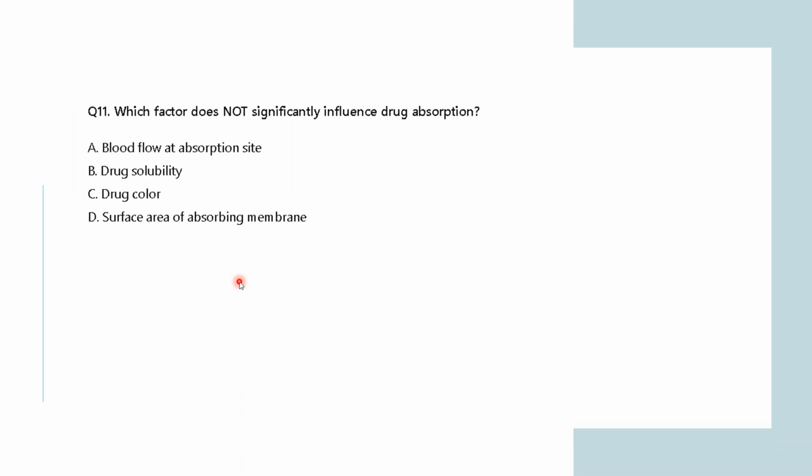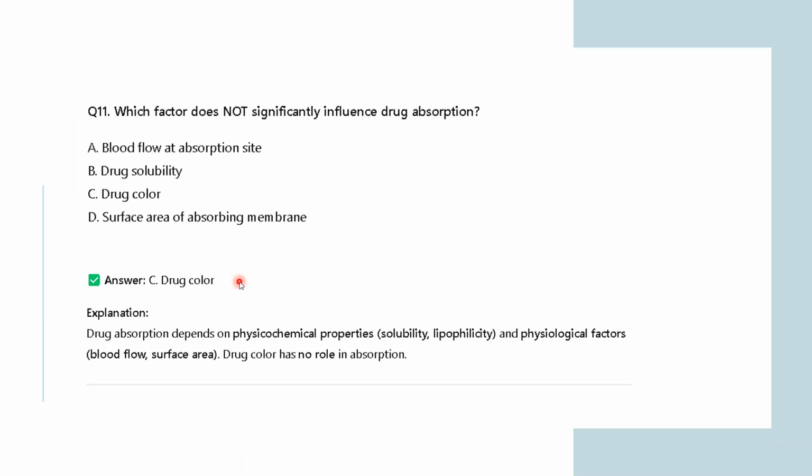So basically, it is the drug color. See, your drug absorption depends on physicochemical properties, that is solubility and lipophilicity, and physiological factors like blood flow and surface area. Drug color has no role in absorption, because which color the drug is, is independent of its absorption. How much it is going to be absorbed in your body doesn't depend on the drug color. It depends on the lipophilicity, solubility, blood flow, and surface area where the drug has to be absorbed. The right answer is drug color. It is independent of the absorption technique.